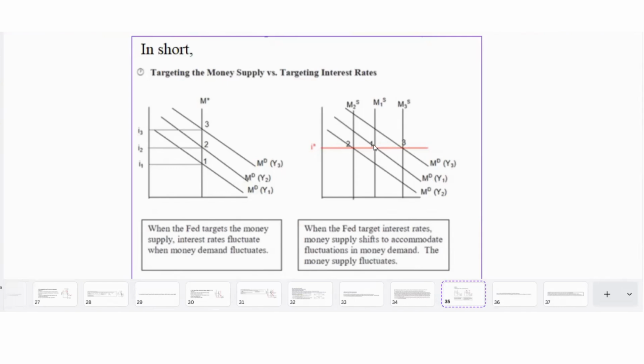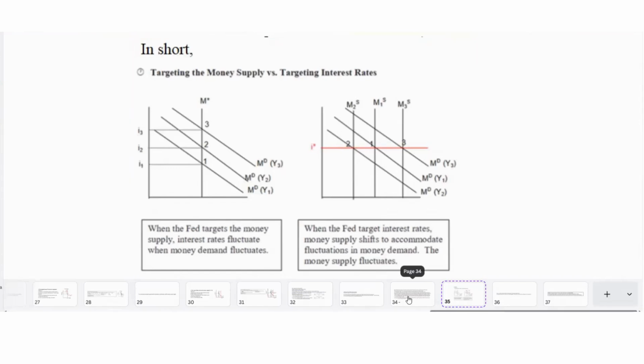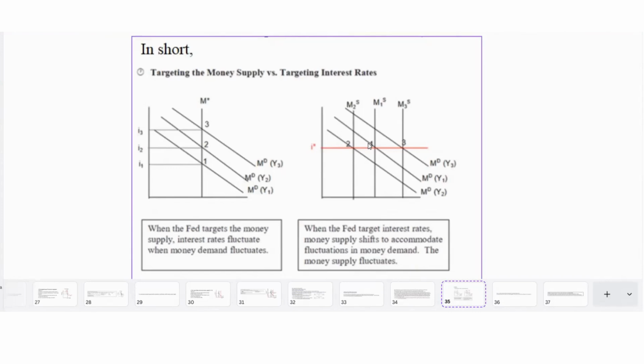If we were initially at this point 1 and say money demand decreased to MDY2, now we can see that if it keeps the money supply fixed at MS1, there will be a pressure on the interest rate to decrease. So to keep the interest rate constant at I star, when money demand decreases to MDY2, it will reduce the money supply to MS2 in order to keep money market equilibrium at I star. It just needs to ensure that the money supply curve intersects the relevant money demand curve at its target interest rate.